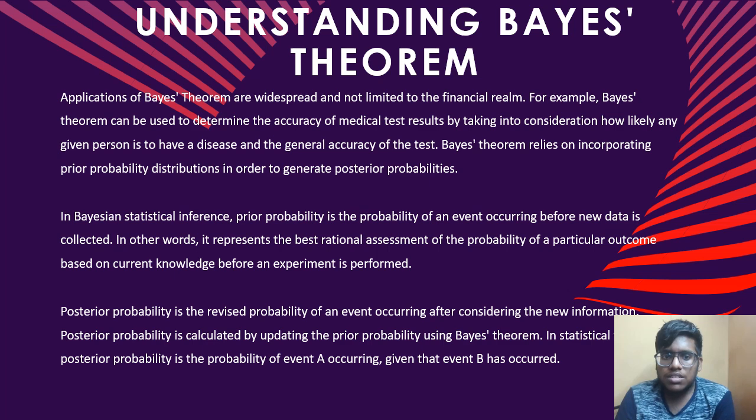In Bayesian statistical inference, prior probability is the probability of an event occurring before new data is collected. In other words, it represents the best rational assessment of the probability of a particular outcome based on current knowledge before an experiment is performed. Posterior probability is the revised probability of an event occurring after considering the new information. Posterior probability is calculated by updating the prior probability using Bayes' theorem. In statistical inference, posterior probability is the probability of event A occurring given that event B has already occurred.